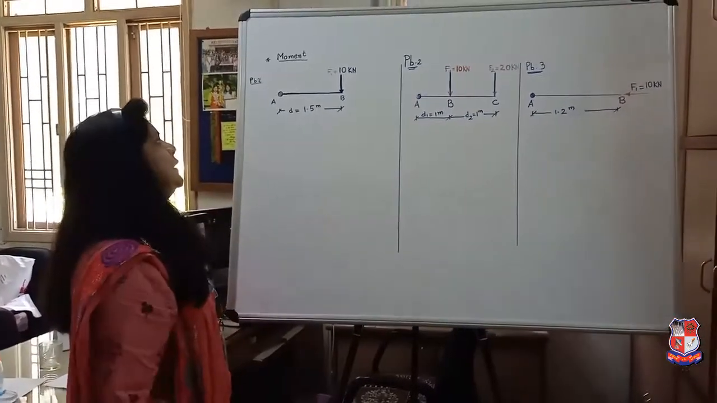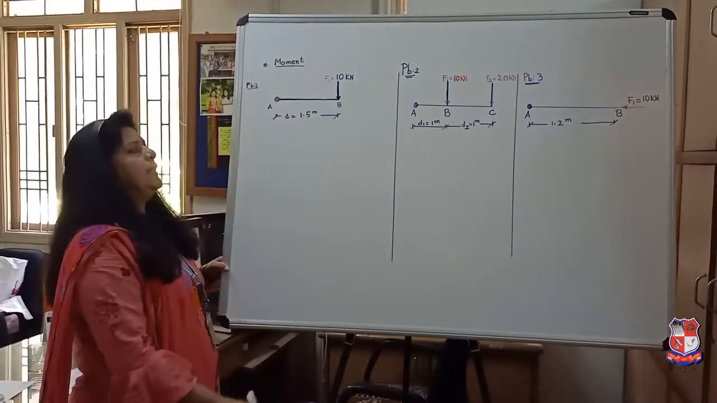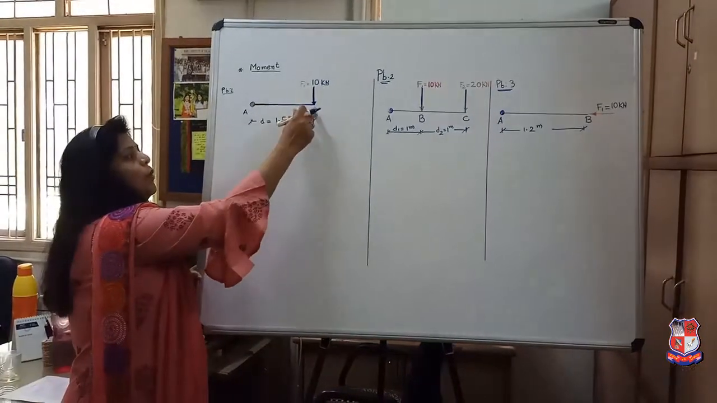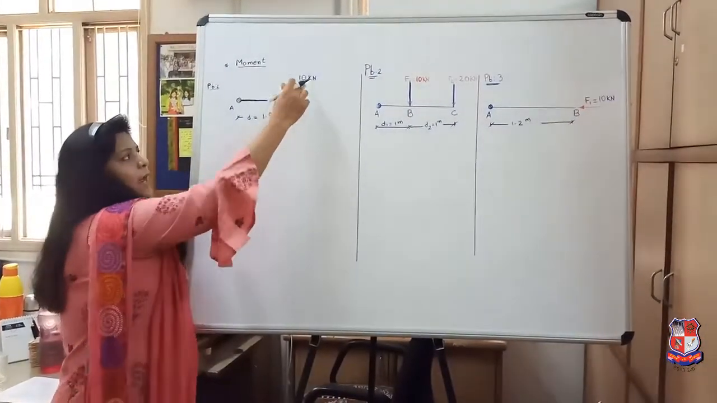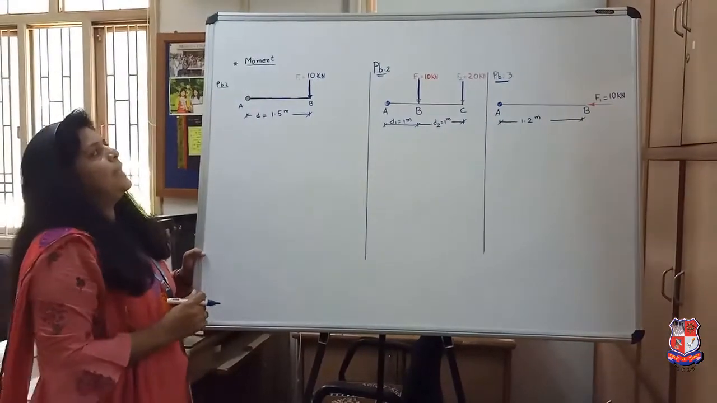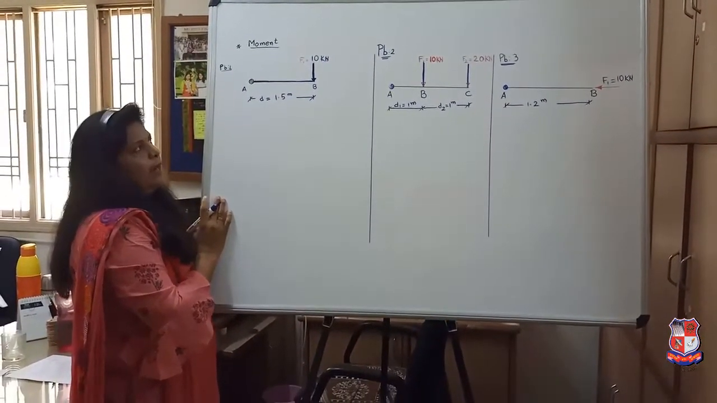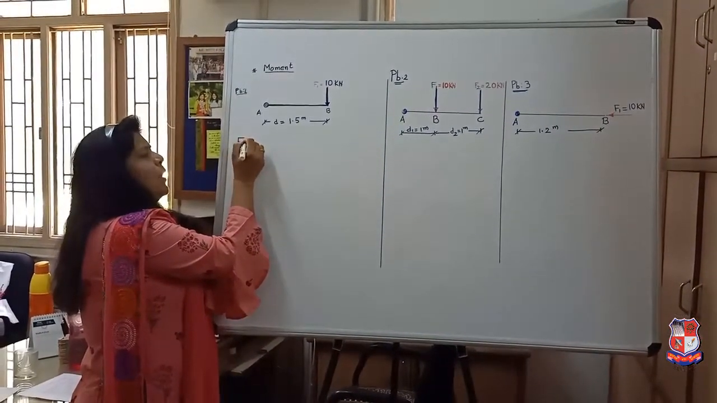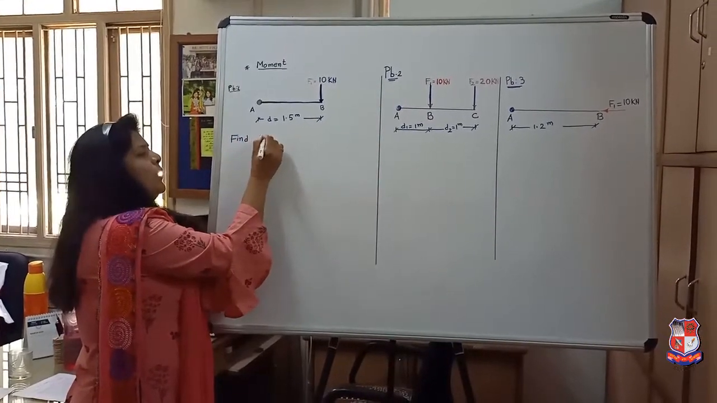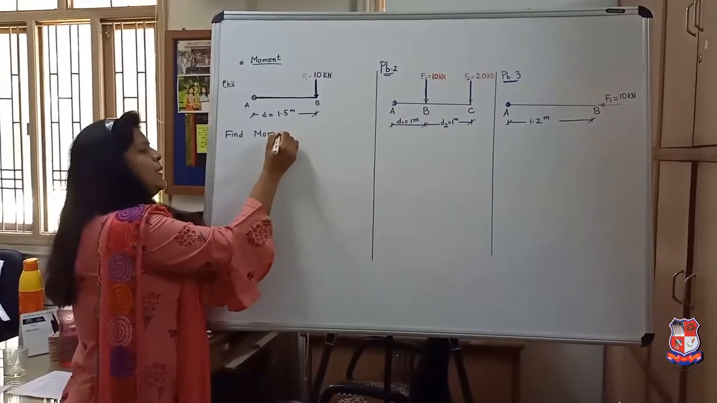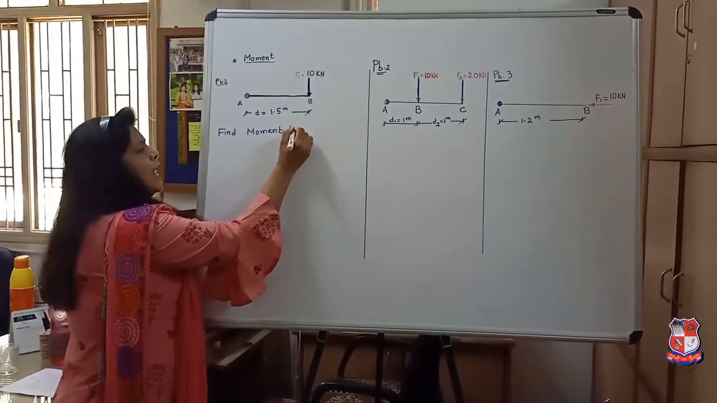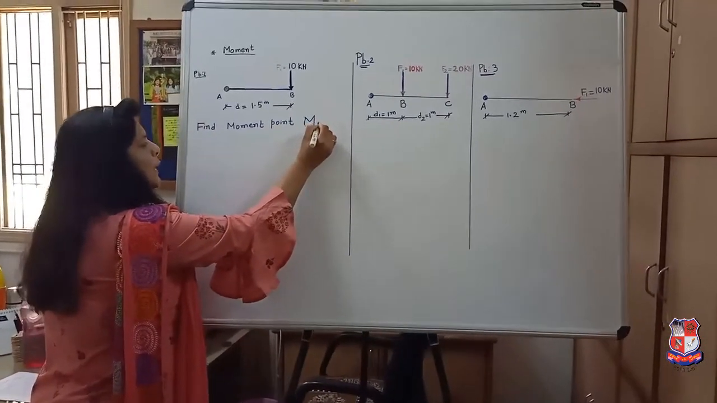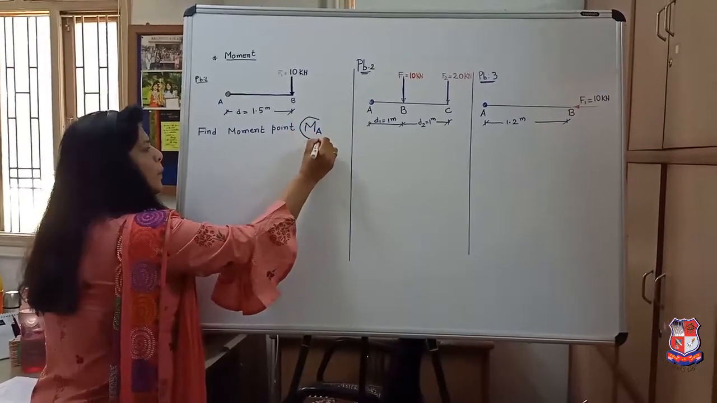So to start with, first is problem number 1. What we can see, that there is one particular frame or a rod AB of length 1.5 meters, and at the free end, that is point B, there is a force acting of 10 kilonewton. We have to find the moment about point A. Okay, so we have to find moment about point A. So what we can represent it as, moment about point A, that is MA. Okay, now we have to